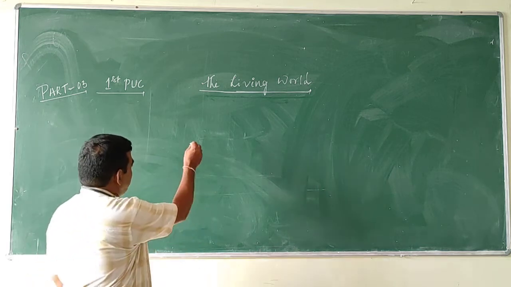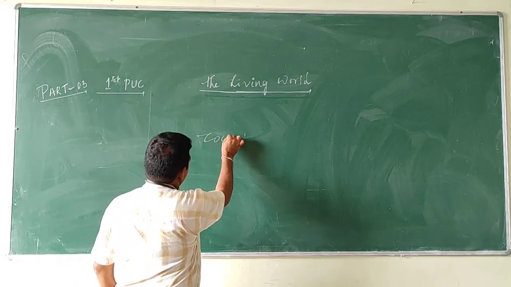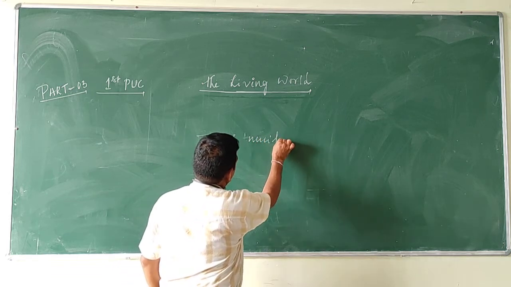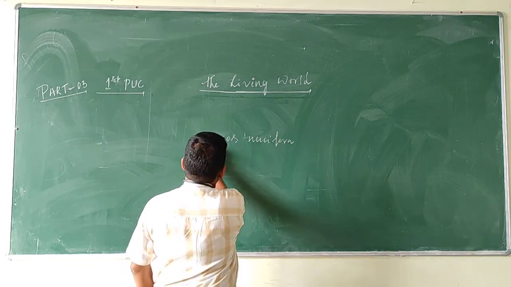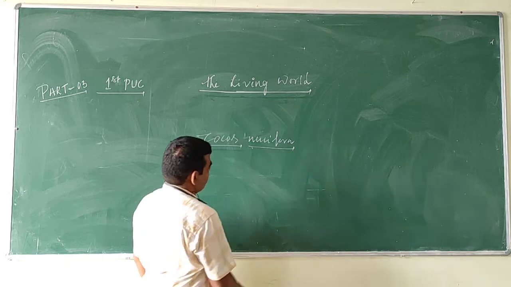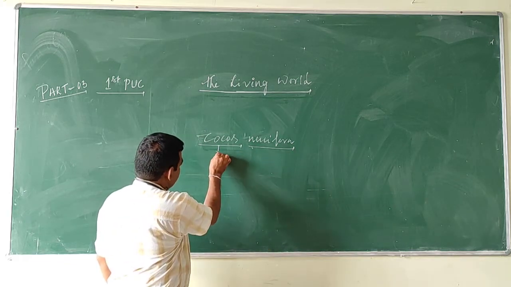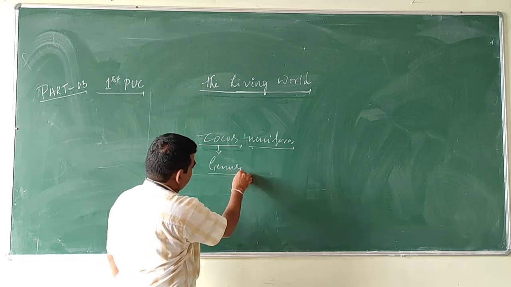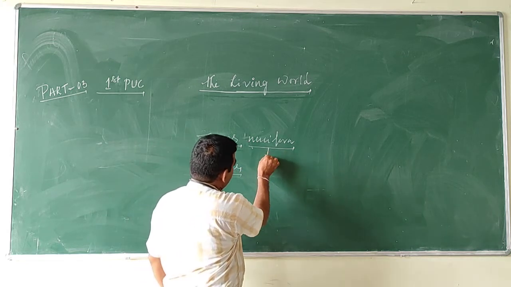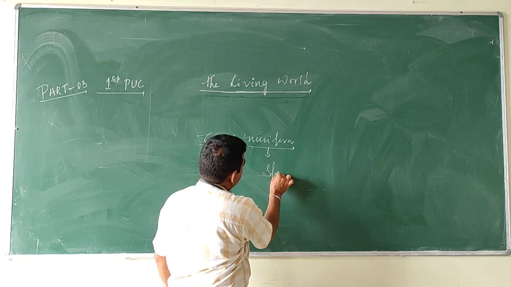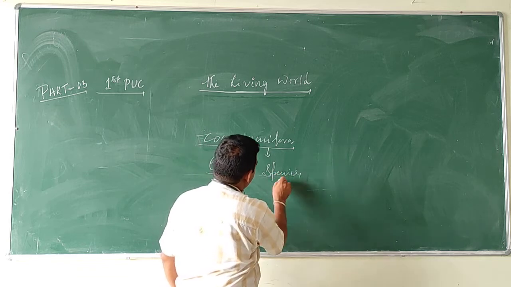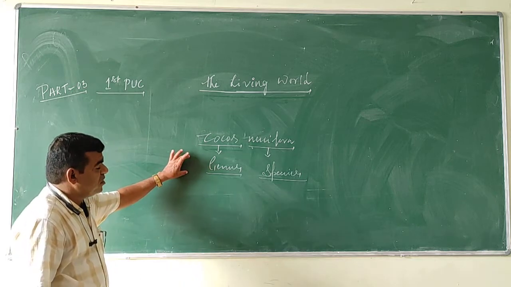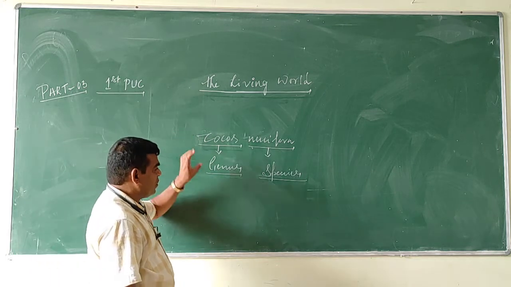For example, Cocos nucifera. Two names: the first name is the genus name, and the second name is the species name, or species epithet. Each organism is named by two names.